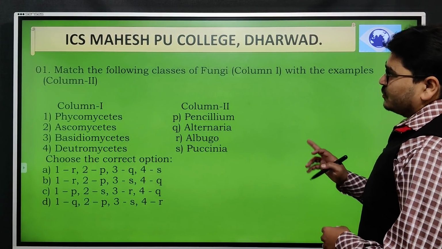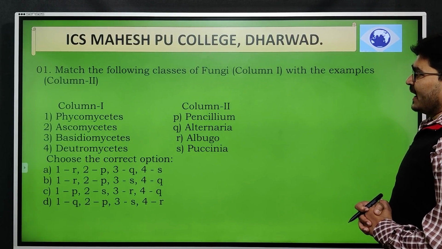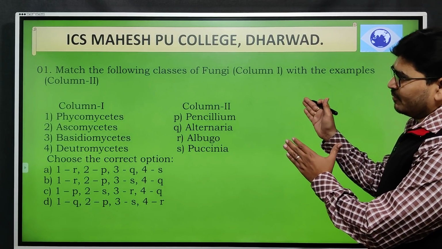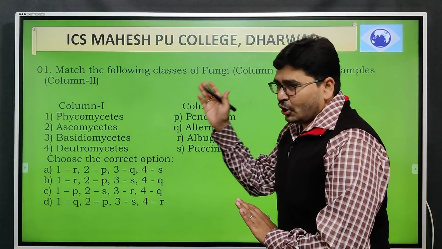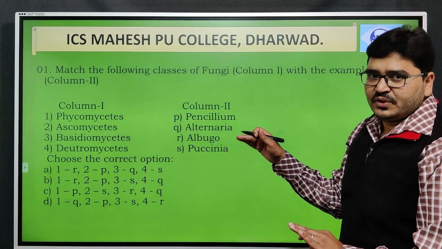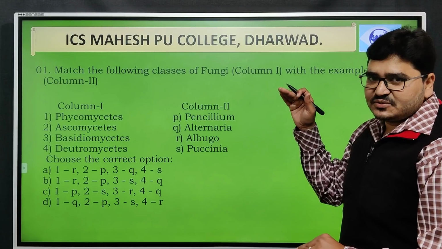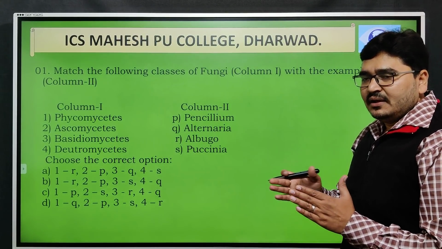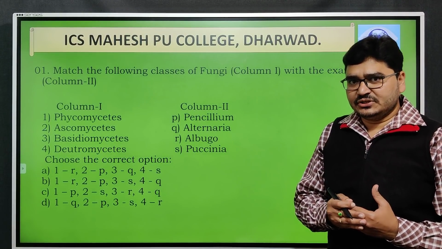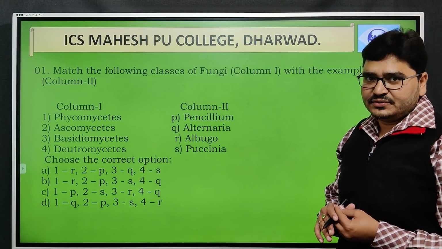So, the first question. Match the following classes of fungi, which is given in column number 1, and they have given the examples in column number 2. In column number 1, they have given phycomycetes, ascomycetes, basidiomycetes, deuteromycetes. These are considered as the types of the fungi based upon their reproductive structure, and among them some are considered as the true mycetes with the reproductive structures.